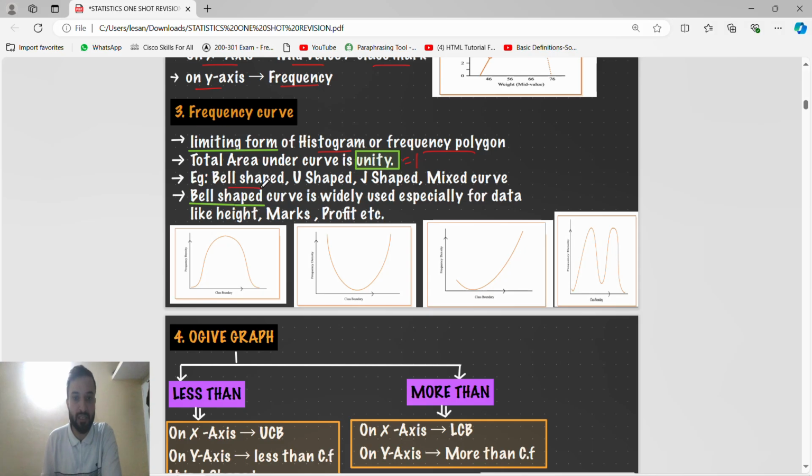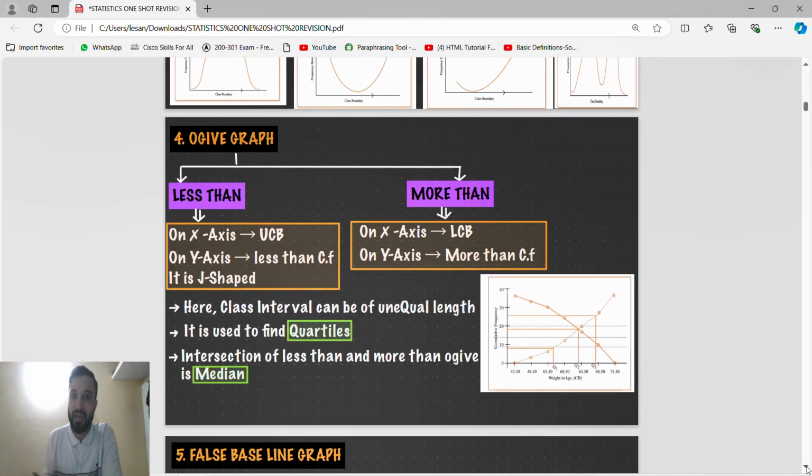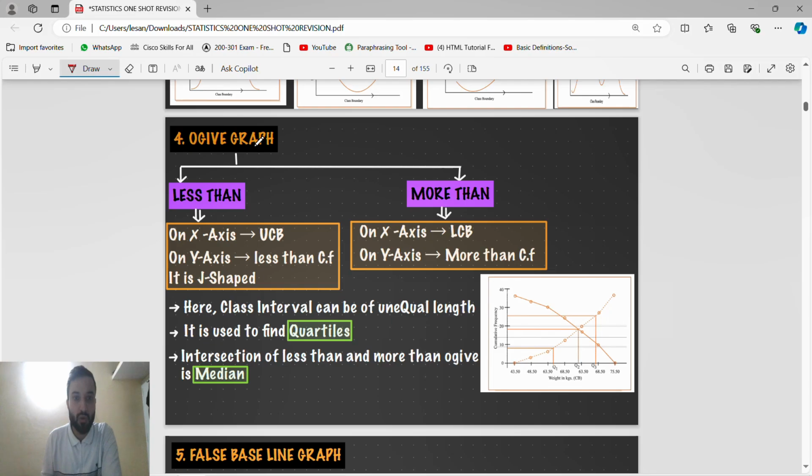Different shapes are there: bell shaped, U shaped, J shaped, mixed curve. Bell shaped curve is widely used, especially for data. So this is bell shaped, this is U shaped, J shaped, mixed curve. Ogive, whatever you can say. Ogive curve is less than and more than.